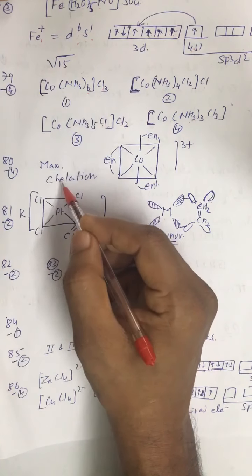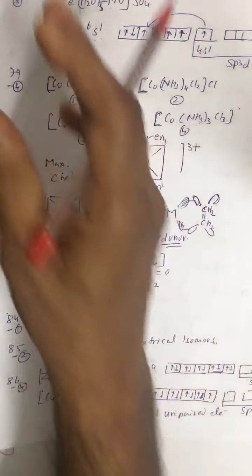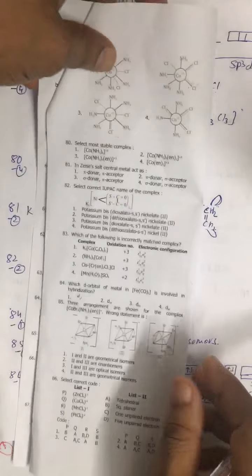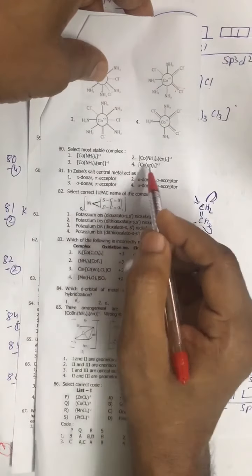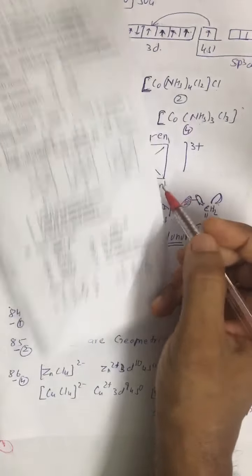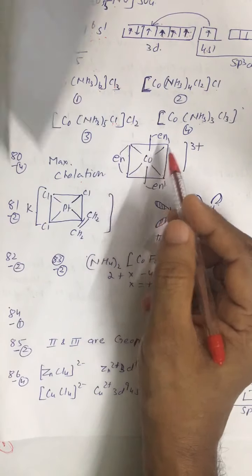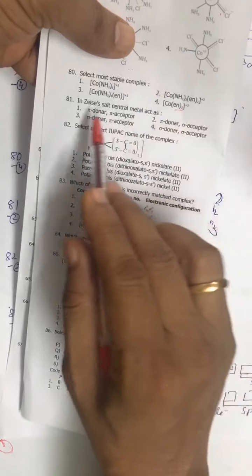Question number 80. The question is about the most stable complex. So chelation increases stability. We have maximum chelation in the fourth option. All right, we have maximum chelation in the fourth option.